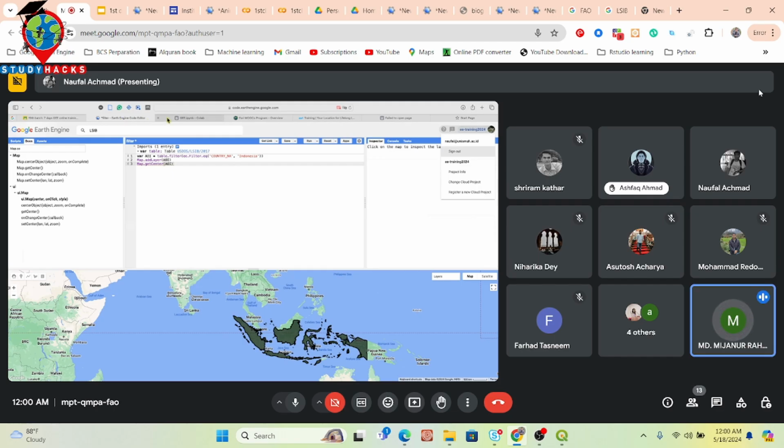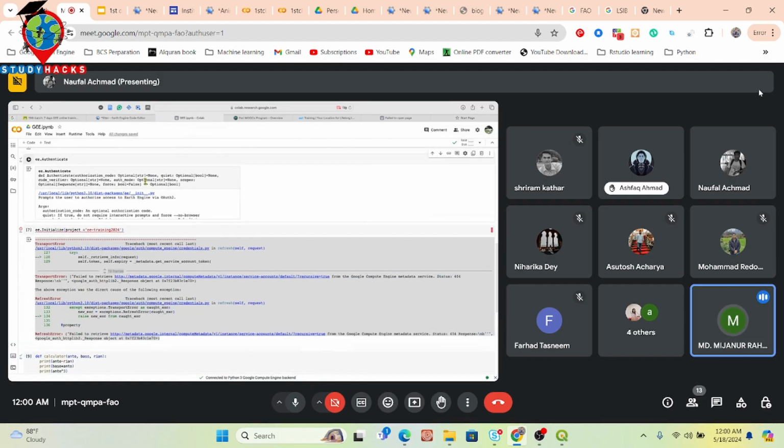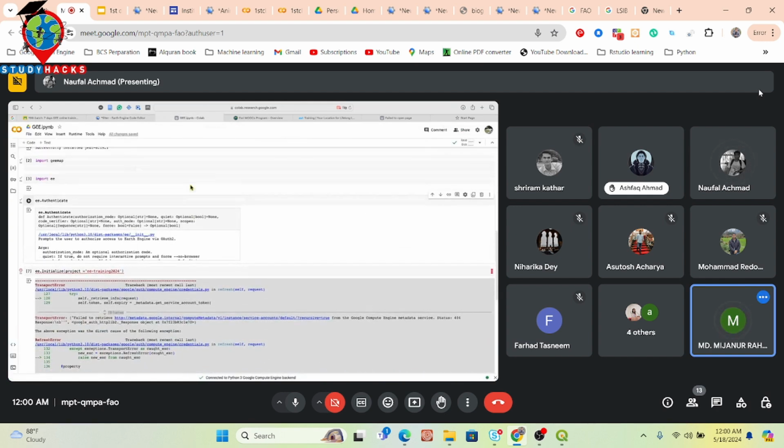Okay, so you run the code from the Google Colab code editor. I think your authentication is not working properly. So run the code again and then check what happened. I think there is some problem here. Okay, you did not use the parentheses. You have to use the parentheses: ee dot authenticate, then put blank parentheses. Yeah. So run the code.